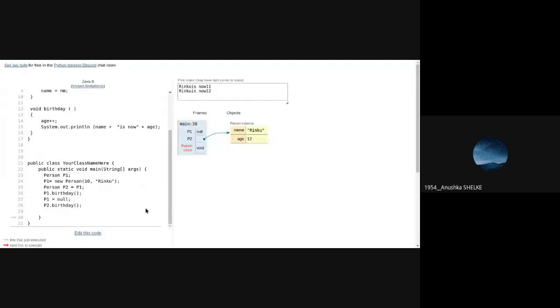Ma'am, in this, if we assign the person P2 equal to P1 after the 27th line, will it show the same value of Rinku and age 12? No, because that age is already modified by the statement P1 dot birthday.